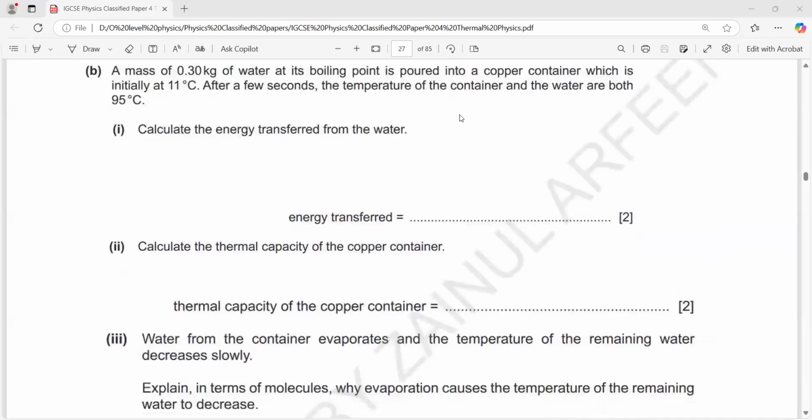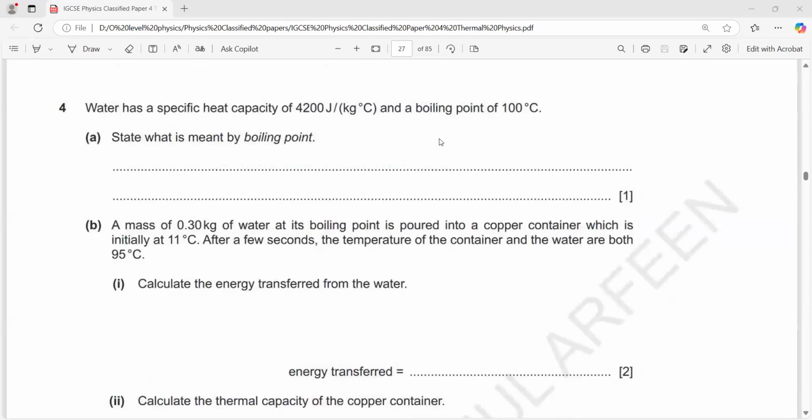Next is a mass of 0.3 kilogram of water. Because it is related to the previous part, we have the mass of water, which is 0.3 kg, poured into a copper container, initially at 11.